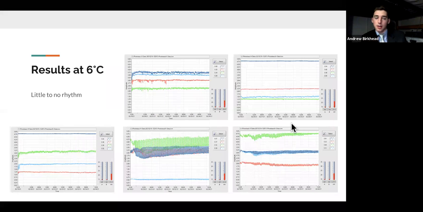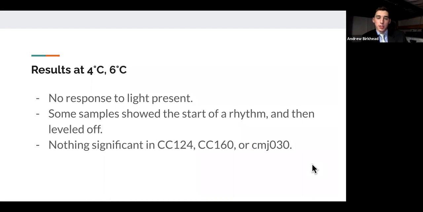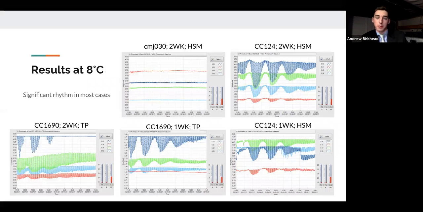At 6 degrees, we also had little to no rhythm. We got the start of some kind of circadian rhythm here in the 1690 strain and in the CC124 strain, but no complete rhythm, not even one whole complete rhythm. So the results at those two temperatures show no real rhythm, nothing significant in the CC124, CC1690, or the CMJ030 strains. Some samples started to show rhythm, but then quickly leveled off, showing low completion percentage.